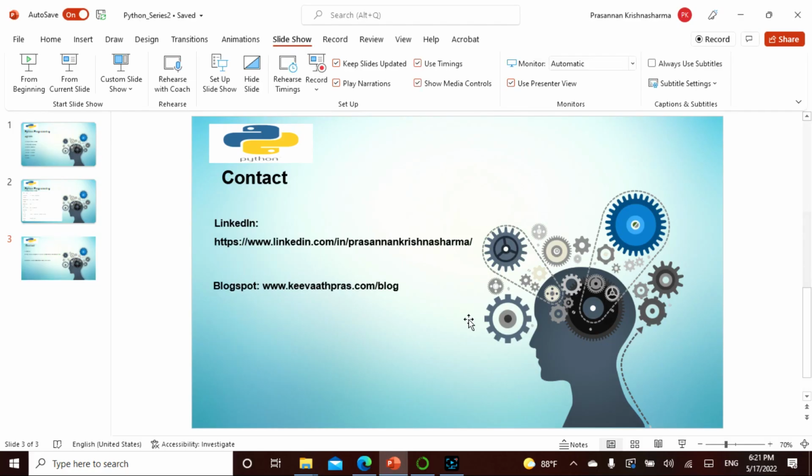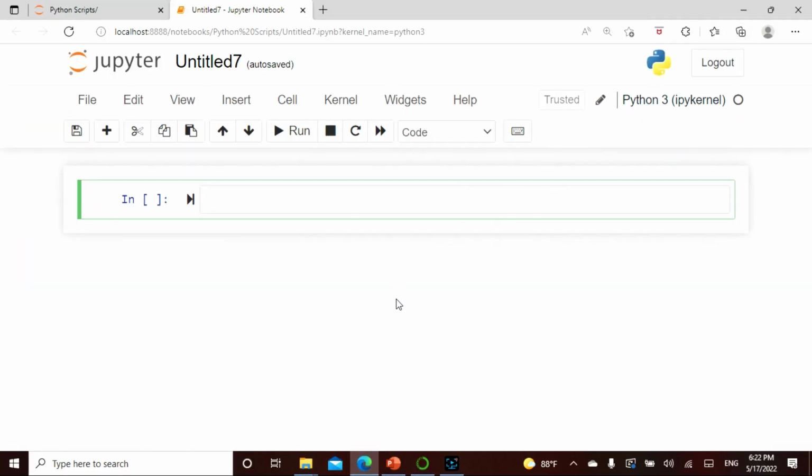Having said that, let me jump into the Jupyter notebooks, which I already showed you in the first lecture. Now let's take an example, the very first thing, which is a data type. I'm going to define this variable x equals 3.